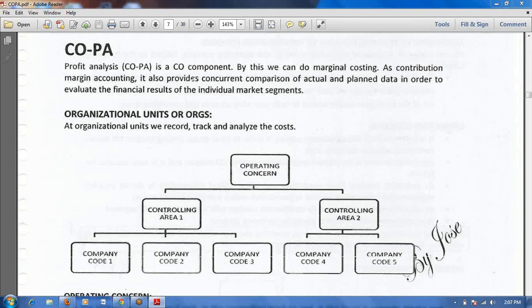Okay, this is the organization structure. Operating concern is the highest organization unit in the entire SAP. After that, controlling area is the highest organization unit in the CO module. Under controlling area, company code is the organization unit; it is the small organization unit. If you activate the COPA module, then we should create an operating concern. Operating concern is an organization unit, controlling area is also an organization unit, and company code is also an organization unit.